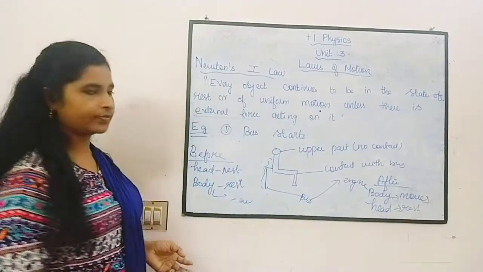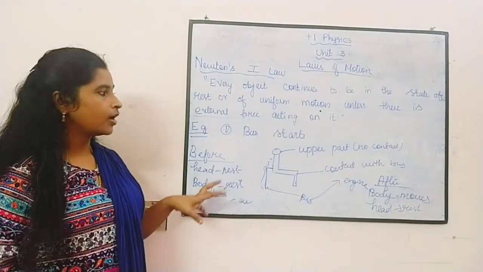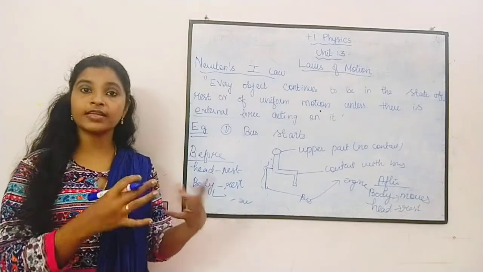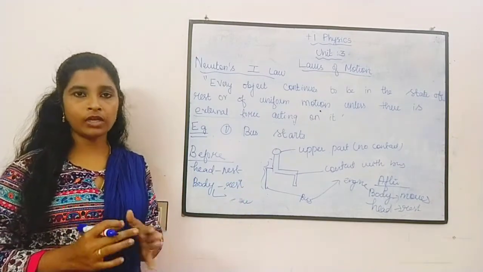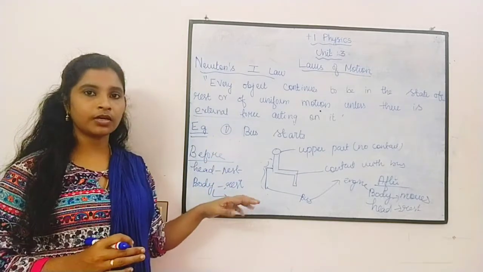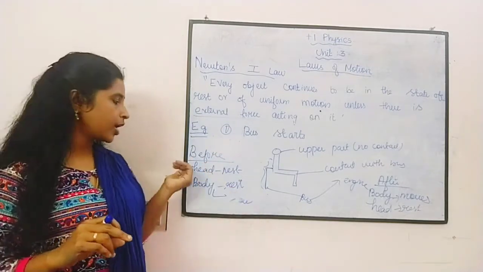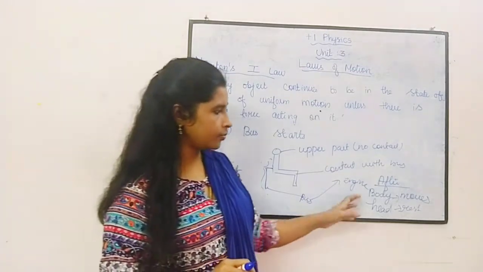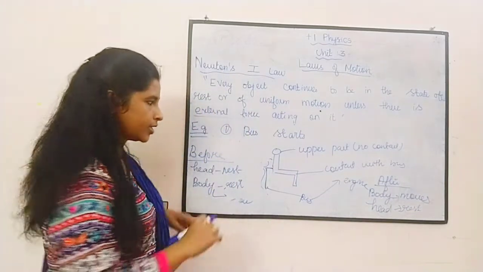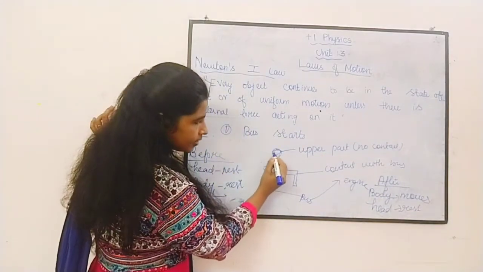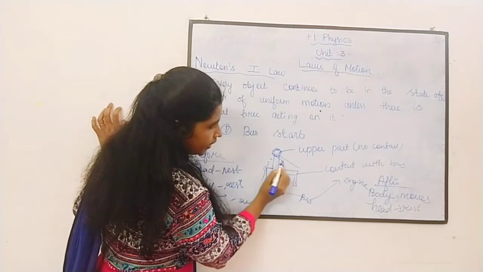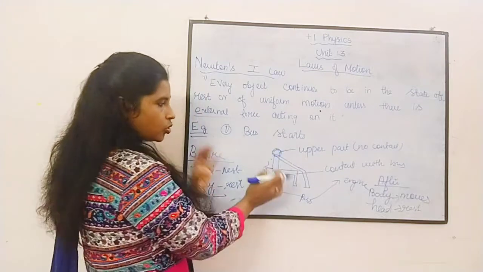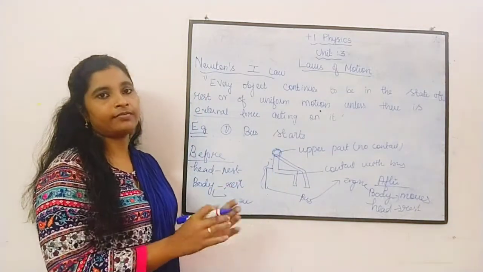So you have to analyze for which inertia this example suits. How will you analyze? You have to understand the condition before: head is at rest, body is at rest. But after starting, the body moves, but the head is at rest. So only you lean backward when the bus starts.